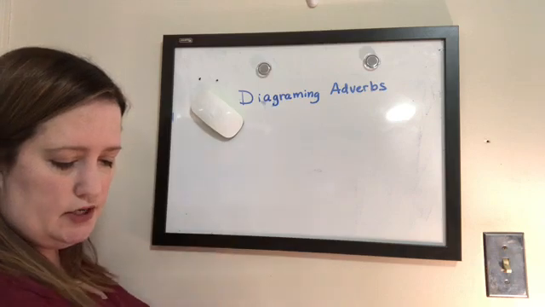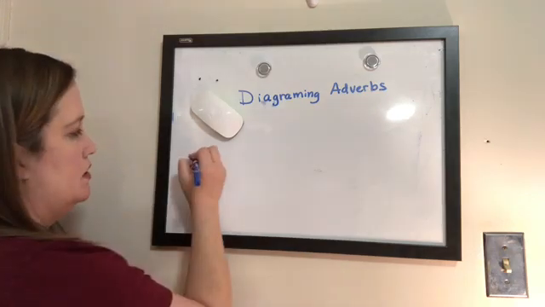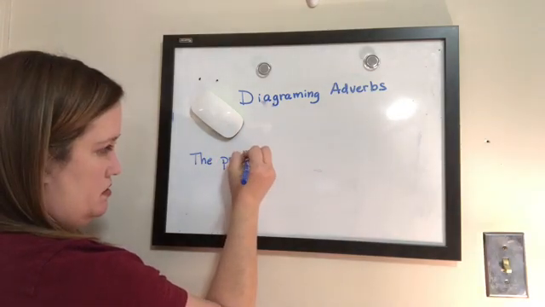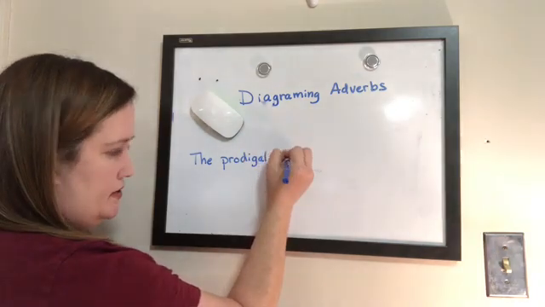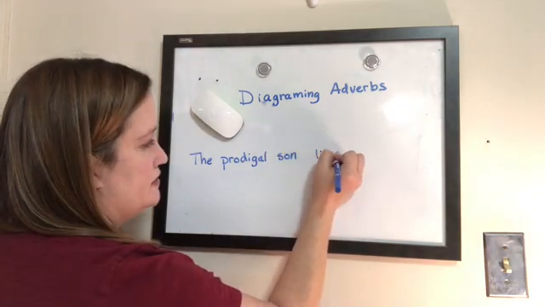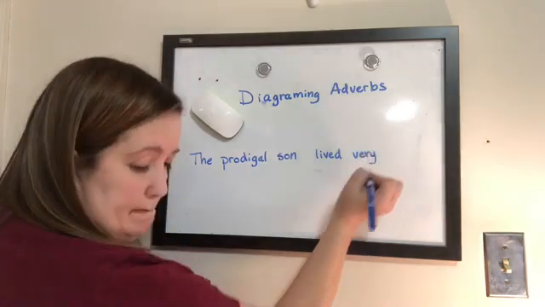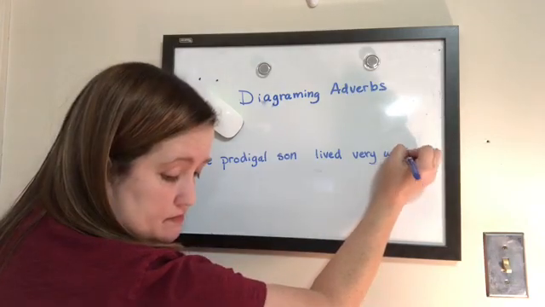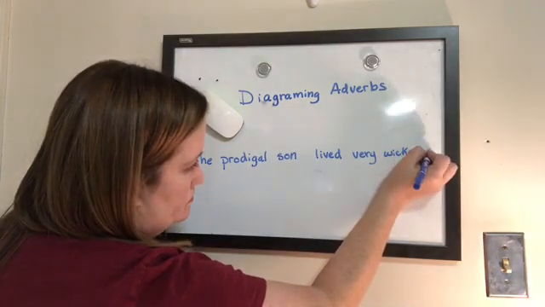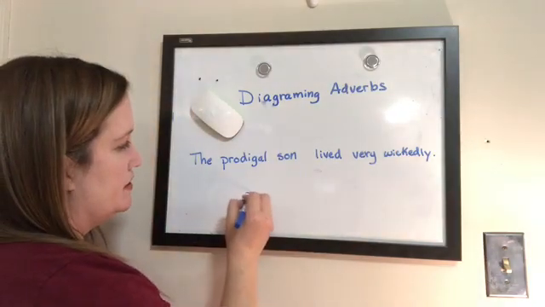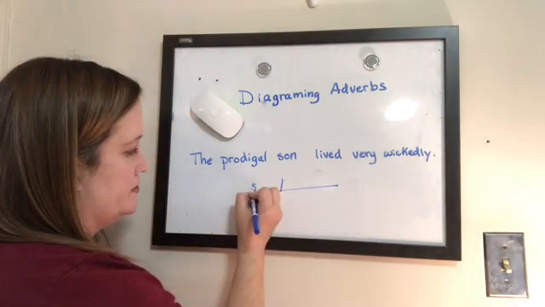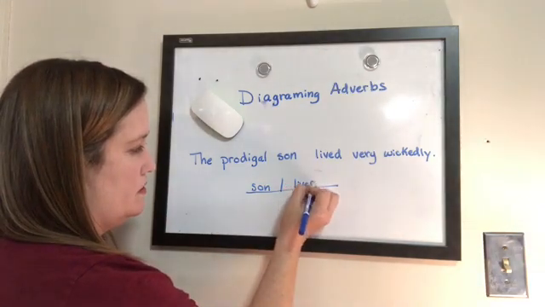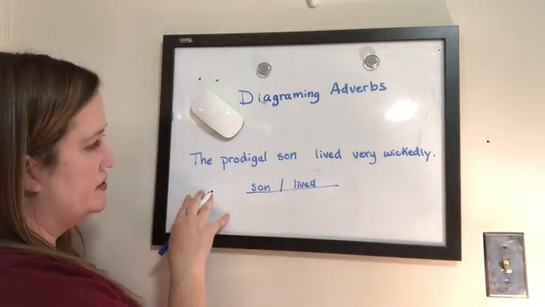Let's do one more. The prodigal son lived very wickedly. All right, so what are we talking about? The son right here. And he lived, that's the verb. All right, well, what describes the son?